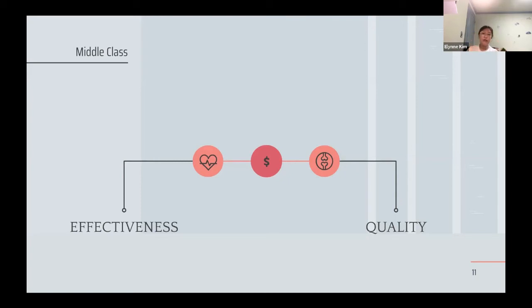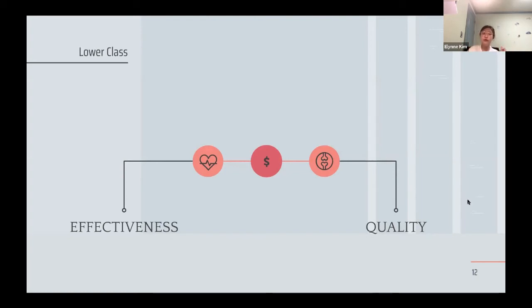Since middle class people might visit the middle hospital within their town, it's not going to be as low quality as compared to people who are suffering in poverty, and it may not be as high quality as the hospitals the rich people go to, which means that they can still have the minimal effectiveness that they can provide for an individual to live a healthy life.